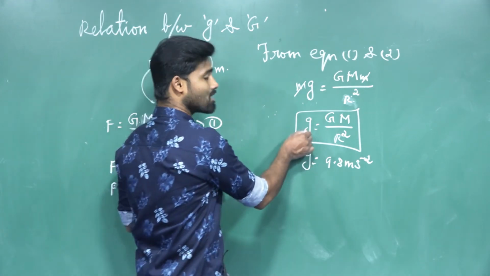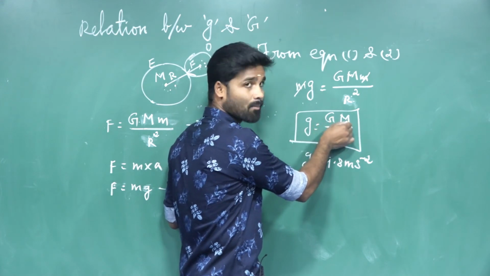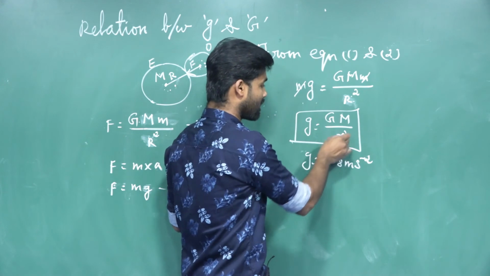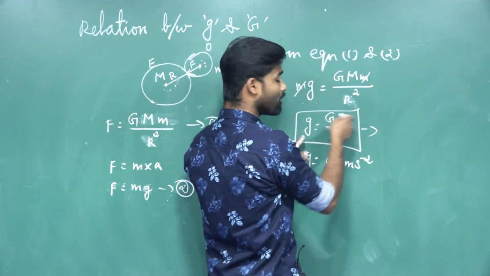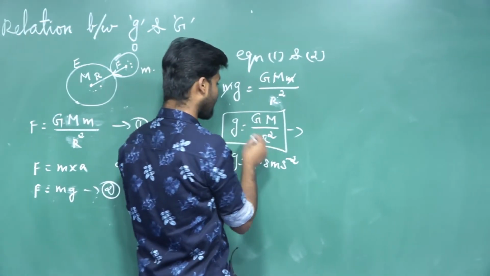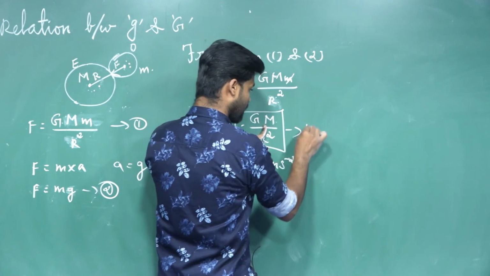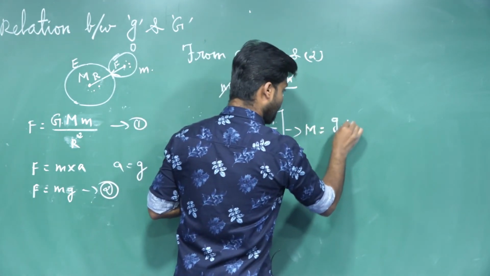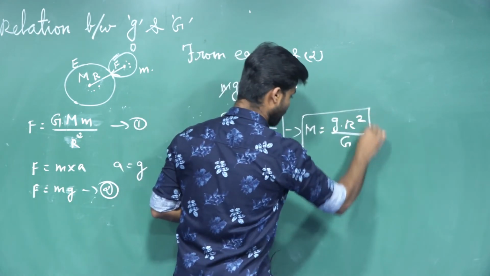Small g is nothing but acceleration due to gravity. Capital G is the universal gravitation constant. Capital M is the mass of the earth. R squared is the square of the radius of the earth. If you want to find the mass of the earth, rearrange these equations and you can get the answer. So our aim is to find the mass of the earth. M equals g R squared divided by capital G. So this is the mass of the earth.